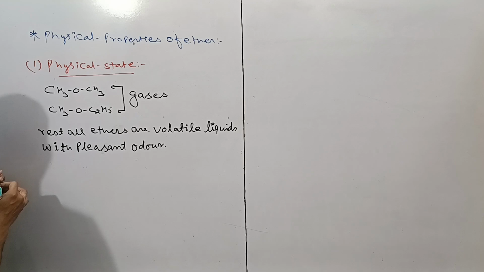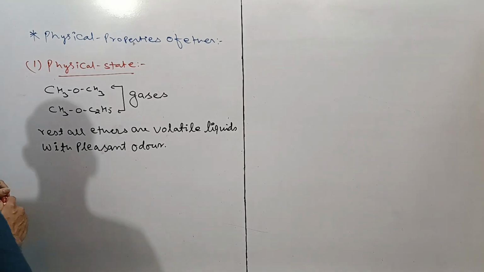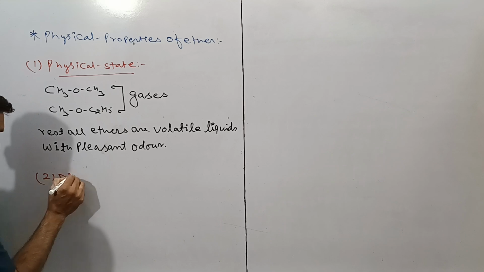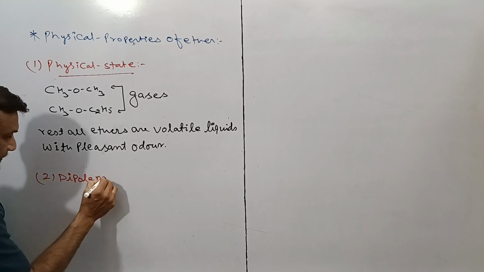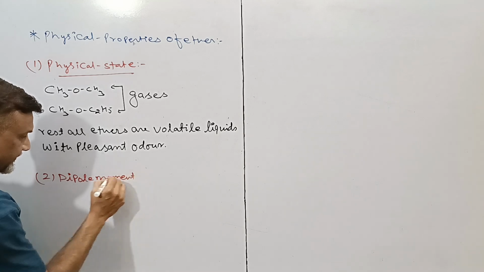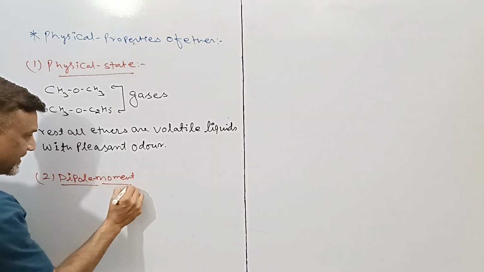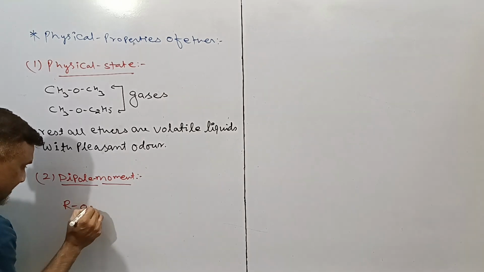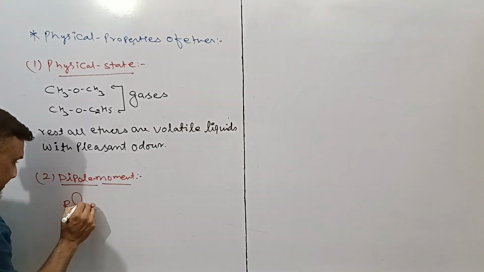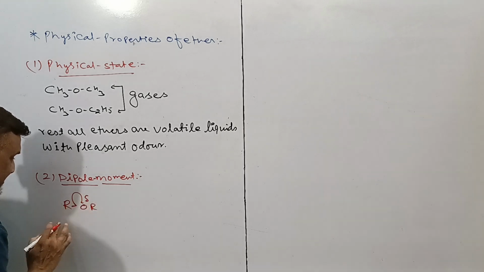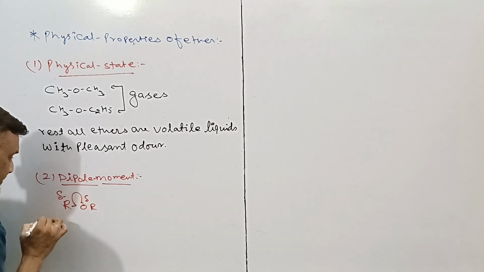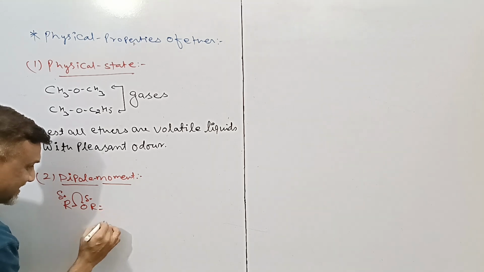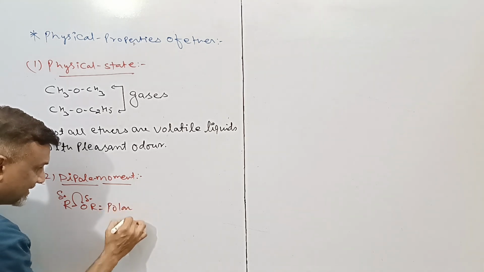After then we'll go with the second property. What is that? That is the dipole moment. If we will go with the dipole moment, this is the alkyl group in ether and this is the OR. Electronegativity of the oxygen is larger than the alkyl group. So here will be positive and here will be partial negative charge. What we can say? We can say that ether are polar in nature.